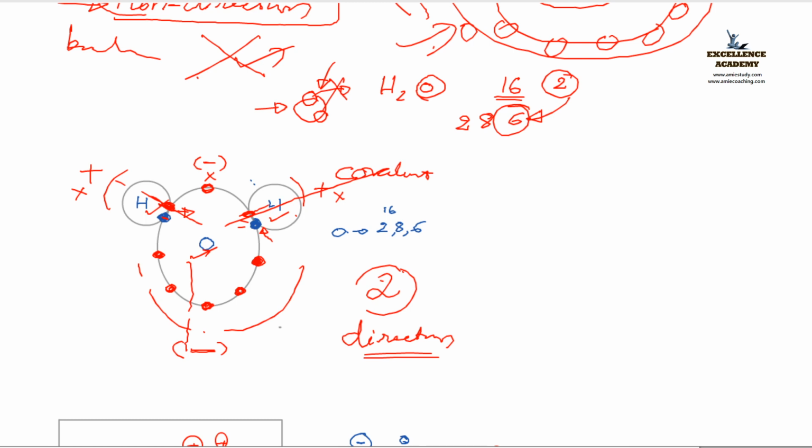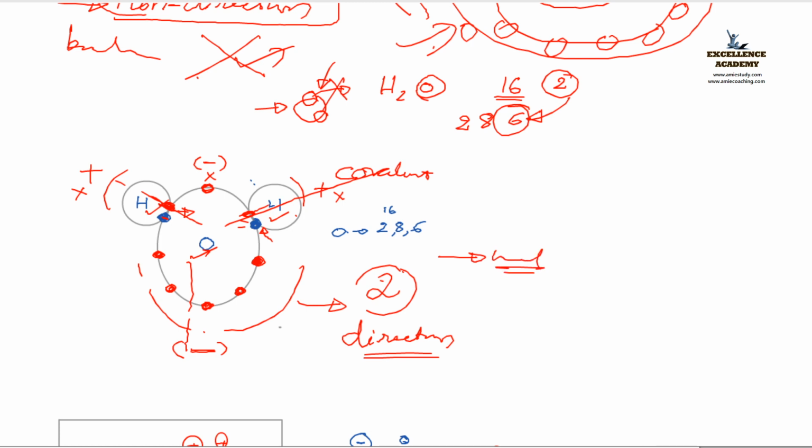Okay. And next, what about the conduction of electricity? Are there any free electrons? No free electrons are there, isn't it? Am I right? Everything is shared. The free electron of hydrogen is shared with this oxygen because it has the deficiency. No free electrons are there, isn't it? So, is it a good conductor? No, it is a bad conductor of electricity.